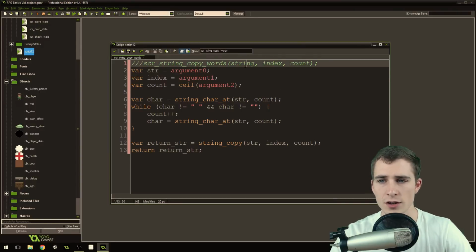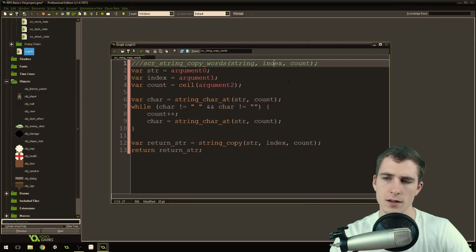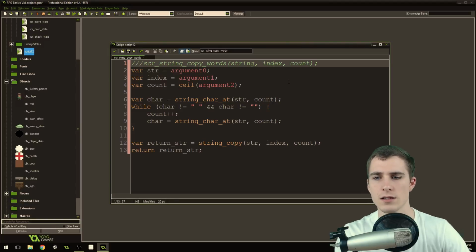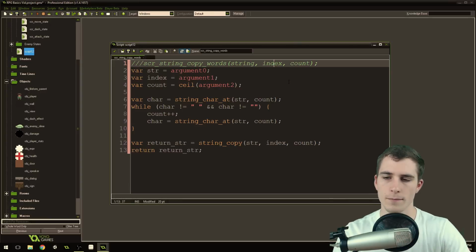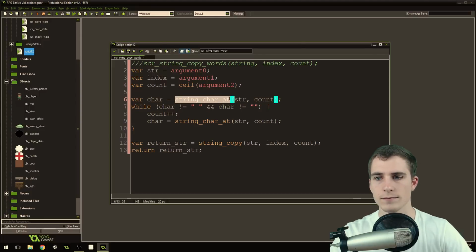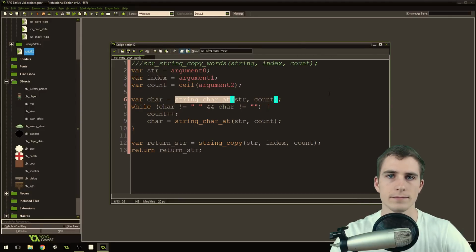So what does this script do? Well, we pass in a string, and we pass in an index, which is technically the start of the string, where we want to start copying from. And then we get the character at count.